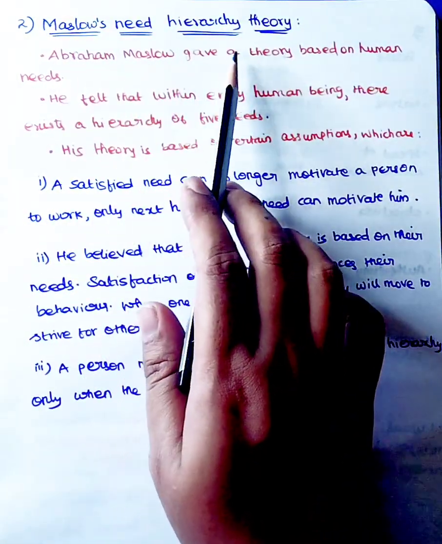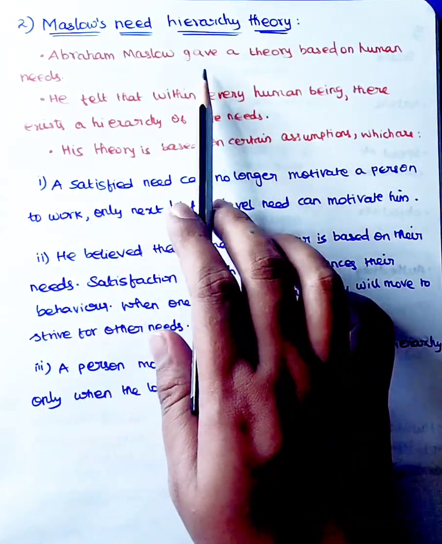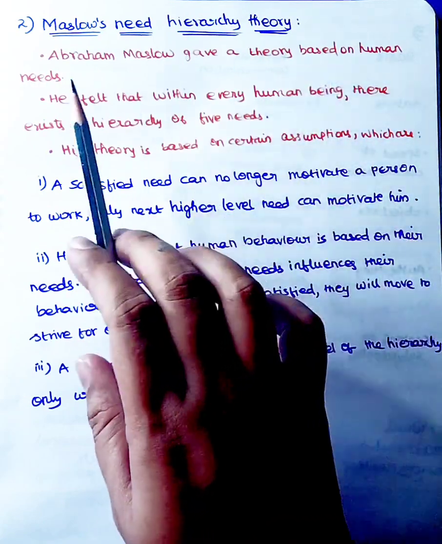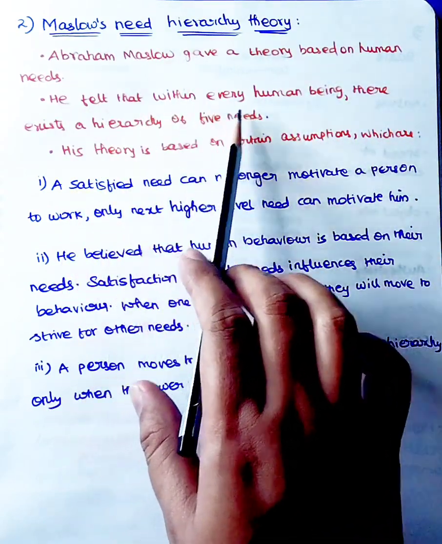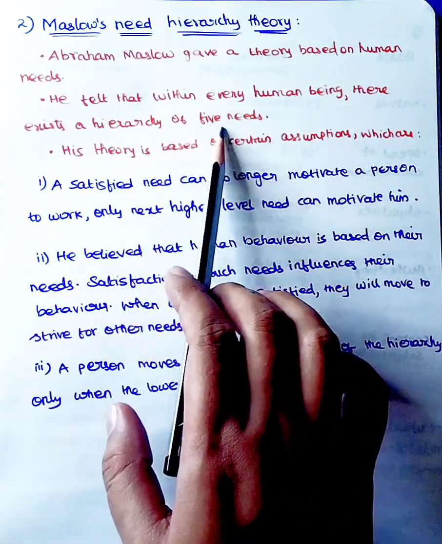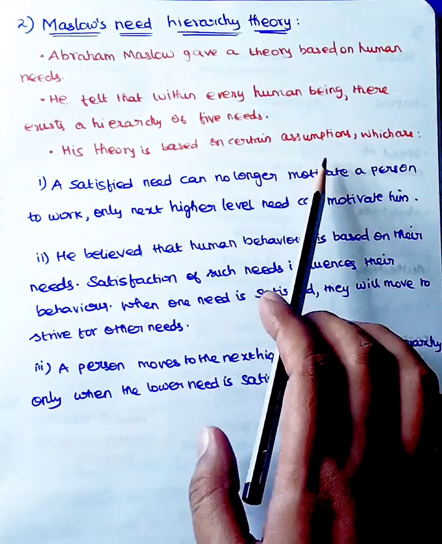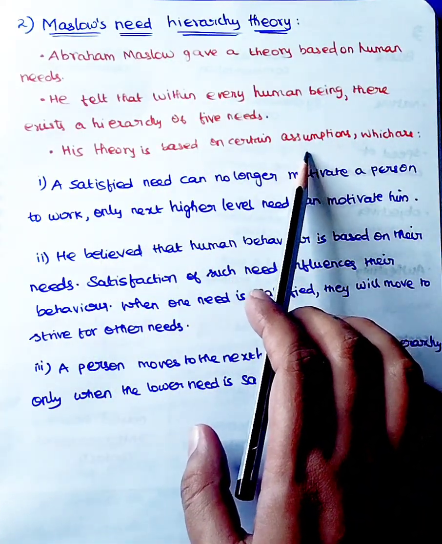Second question, Maslow's need hierarchy theory. So Abraham Maslow gave a theory based on human needs. He felt that within every human being there exists a hierarchy of 5 needs, and his theory is based on certain assumptions. And in the question they asked us to list only 3.